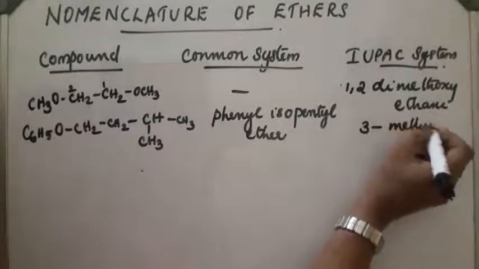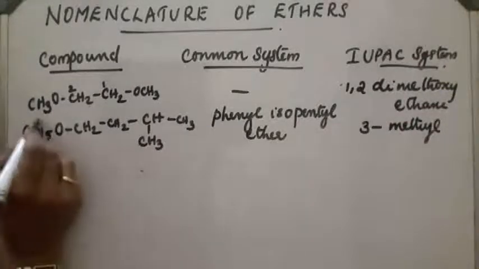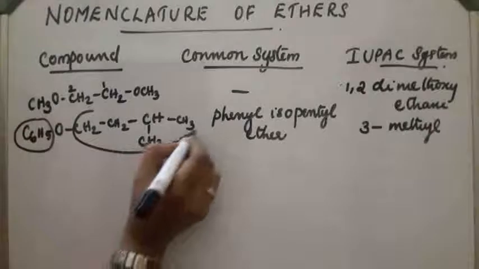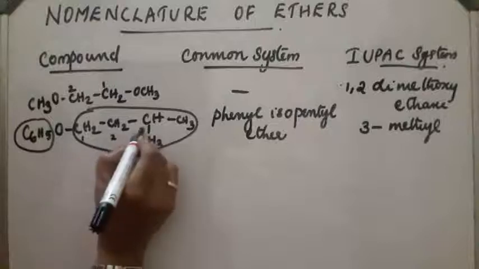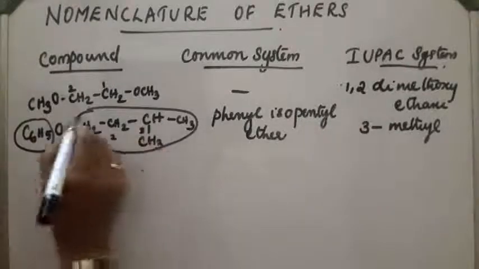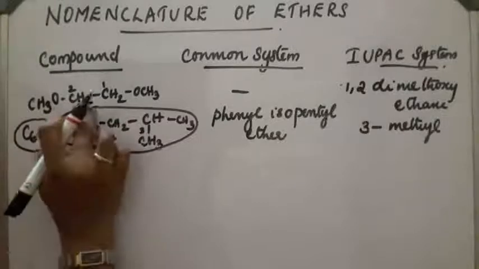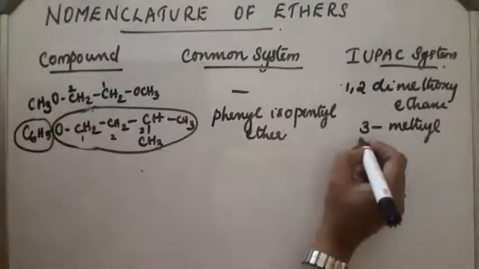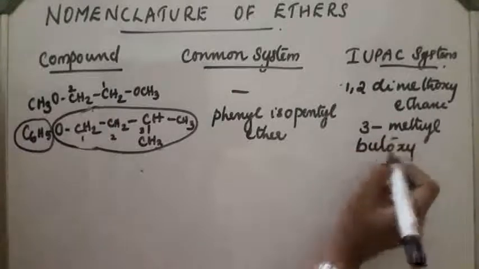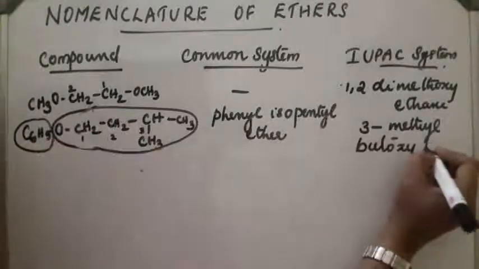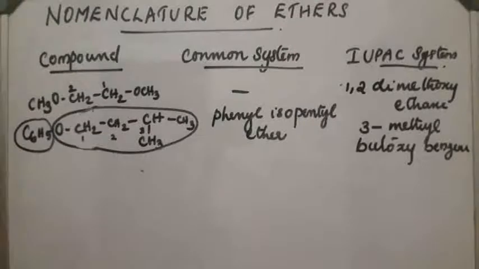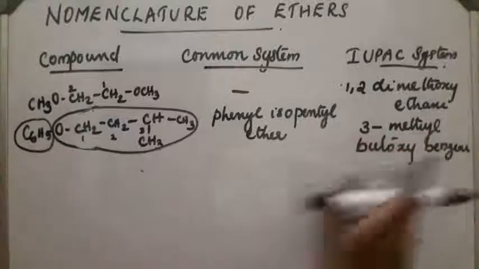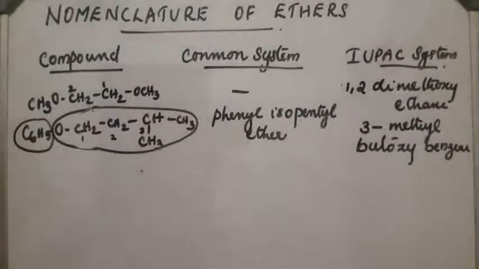The benzene will be the parent and this will be the alkoxy group. On the third position there is a methyl group, 1, 2, 3, so 3-methyl. This is a butoxy. So 3-methylbutoxy is the alkoxy group, the smaller chain, and C6H5 is the higher alkane. So 3-methylbutoxybenzene.